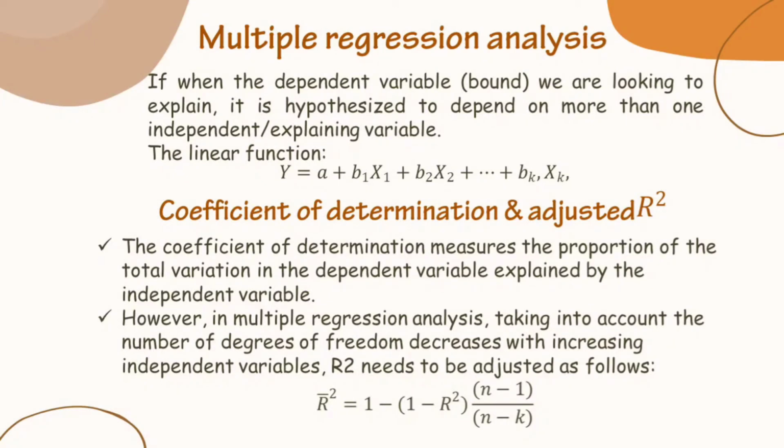R bar squared is 1 minus (1 minus R squared) multiplied by (n minus 1) divided by (n minus k).